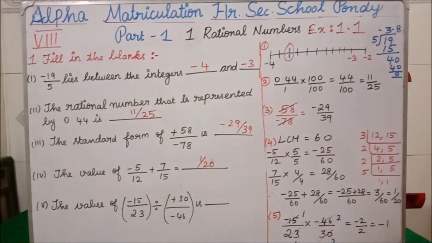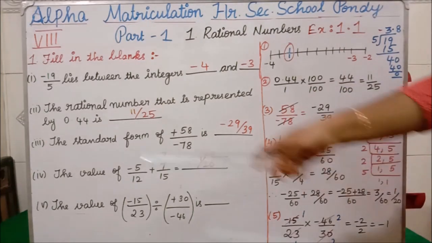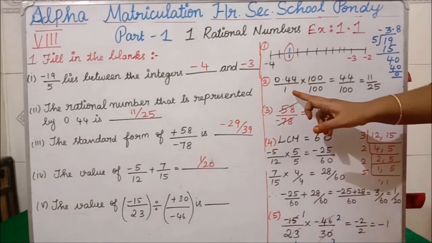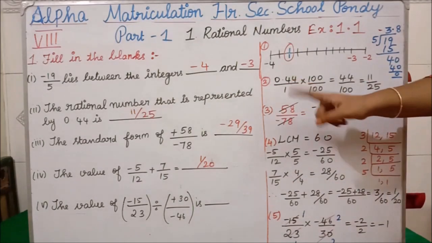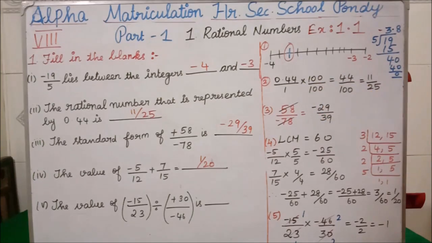Now the second question. The rational number that is represented by 0.44 is dash. The question given is 0.44, but they are saying it is a rational number. Rational number means it should have a denominator. Since they have not given the denominator, we are considering it as 1. Because they are saying 0.44 is a rational number, we take the denominator part as 1.